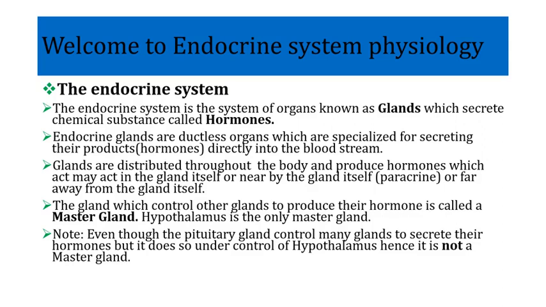We can say it has 3 different fashions in which it acts. Number 1, the hormone produced by the gland can act on the gland itself. That is the autocrine fashion. And number 2 is where the hormone produced by a gland acts in a nearby structure, that is paracrine. And the last is when the hormone produced by the gland acts in a distant